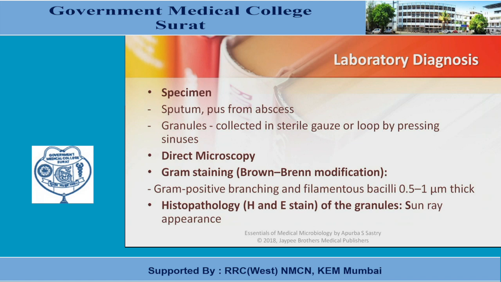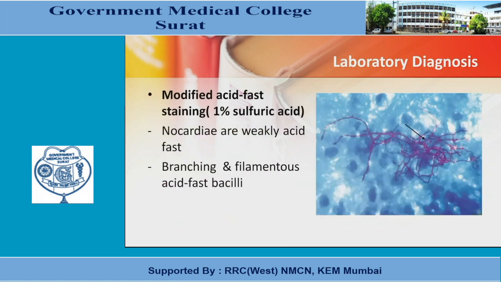Histopathology, H&E staining of the granules shows a sun ray appearance. Here in the figure the arrow is shown. This is the picture of how Nocardia looks. Modified acid-fast staining, in which 1% sulfuric acid is used for decolorization. Nocardia are weakly acid-fast, so branching and filamentous acid-fast bacilli are seen.